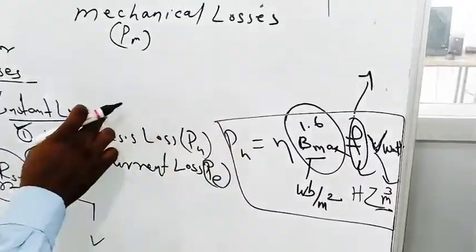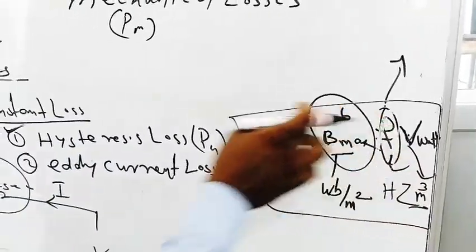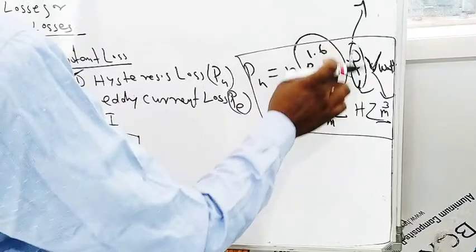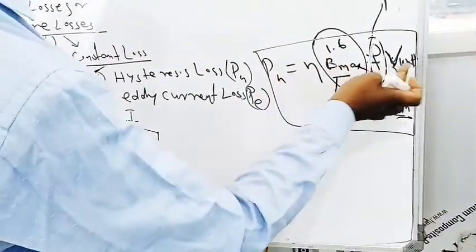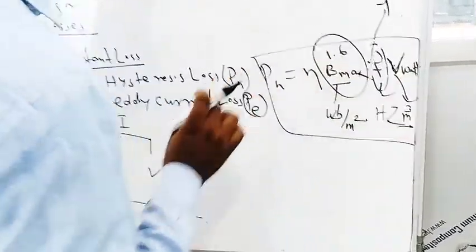So it is a constant loss because F is always constant, as supply frequency is constant. B max is always constant as supply is constant. V, volume of armature, is always constant. That's why PH is a constant loss.